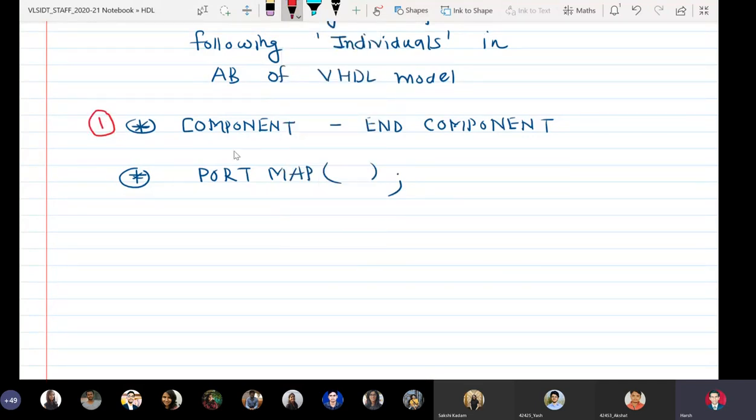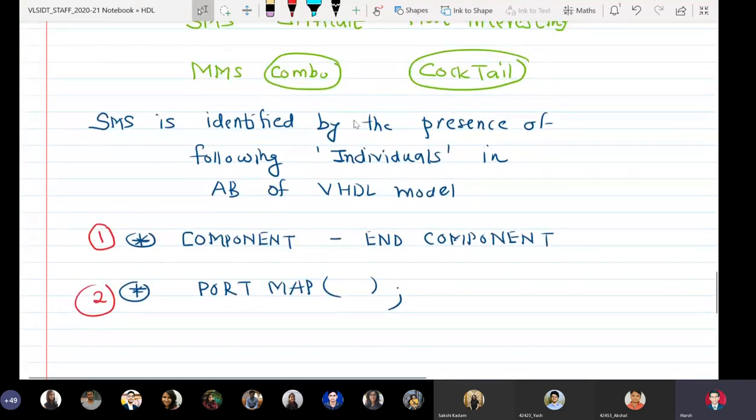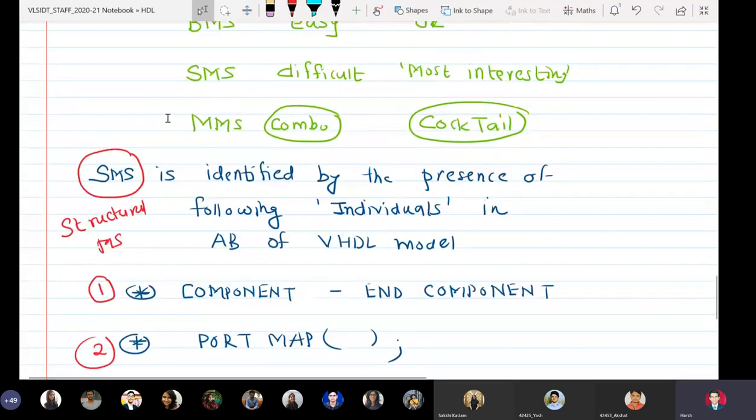If you see words like component and port map inside the architecture body, you can conclude that the modeling style used by the VHDL modeler is structural MS.